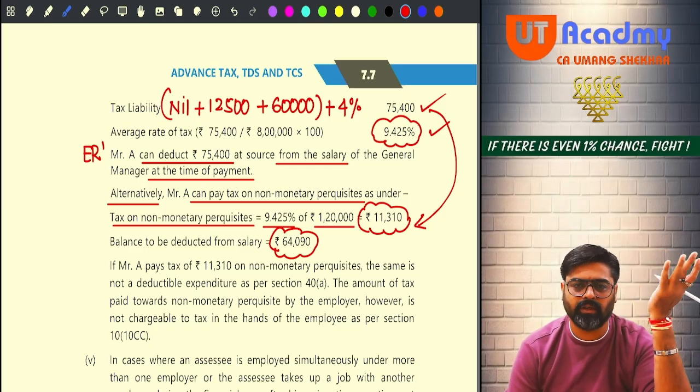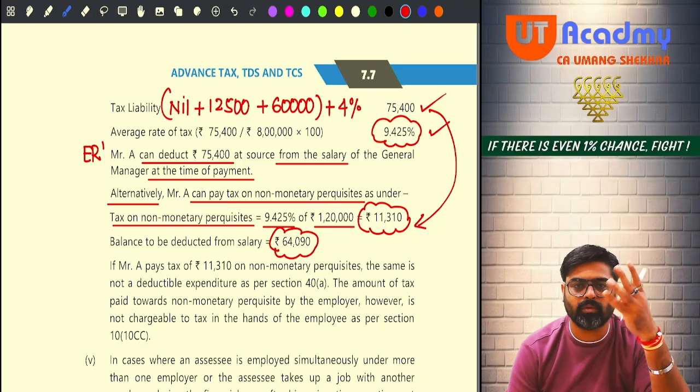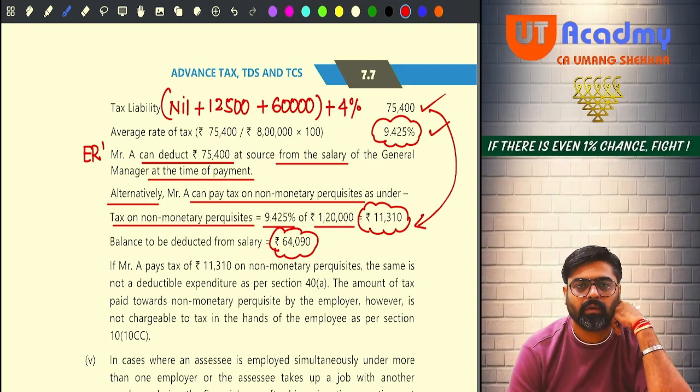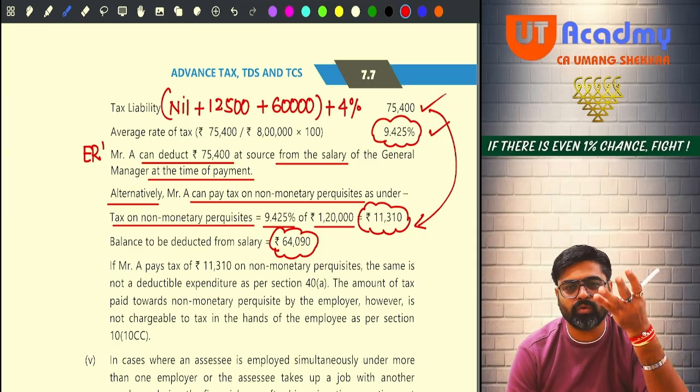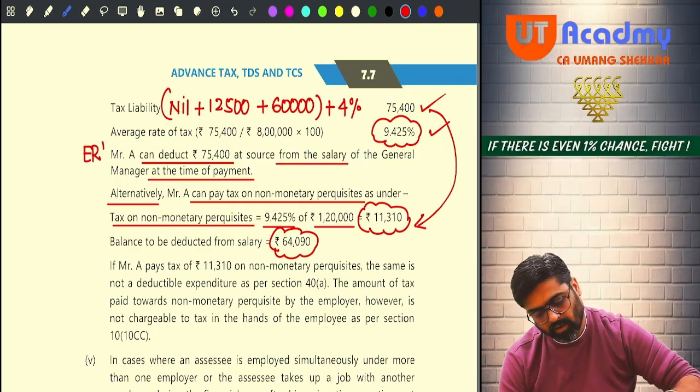For how many months the salary is given, during those months this will be deducted as salary and divided by those months, this will be paid as what? Tax on non-monetary perquisites. Will you be able to do such things? Easy, no?